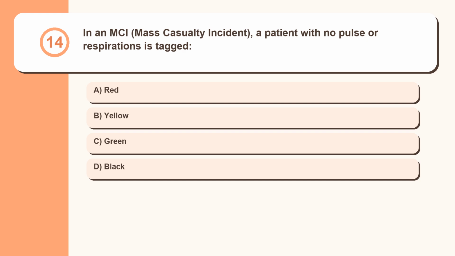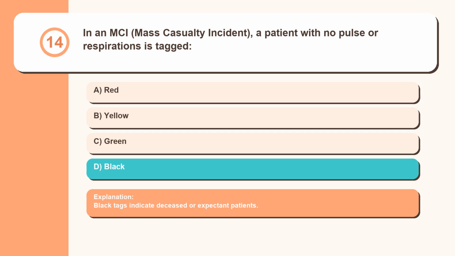Question 14. In an MCI, mass casualty incident, a patient with no pulse or respirations is tagged red, yellow, green, black. Black tags indicate deceased or expectant patients.